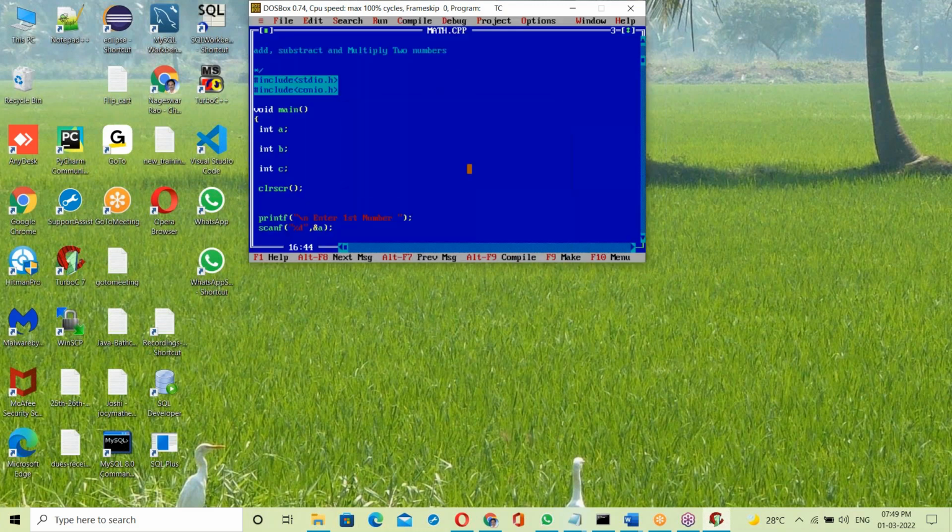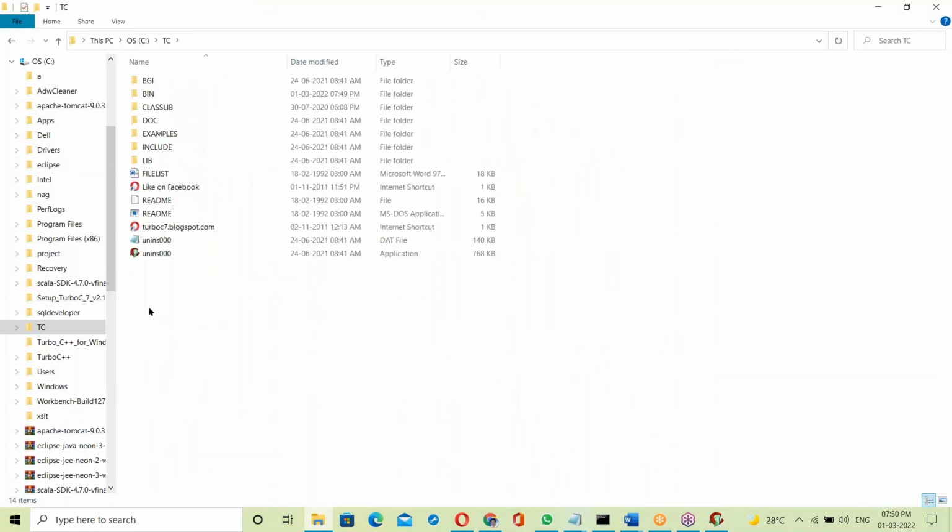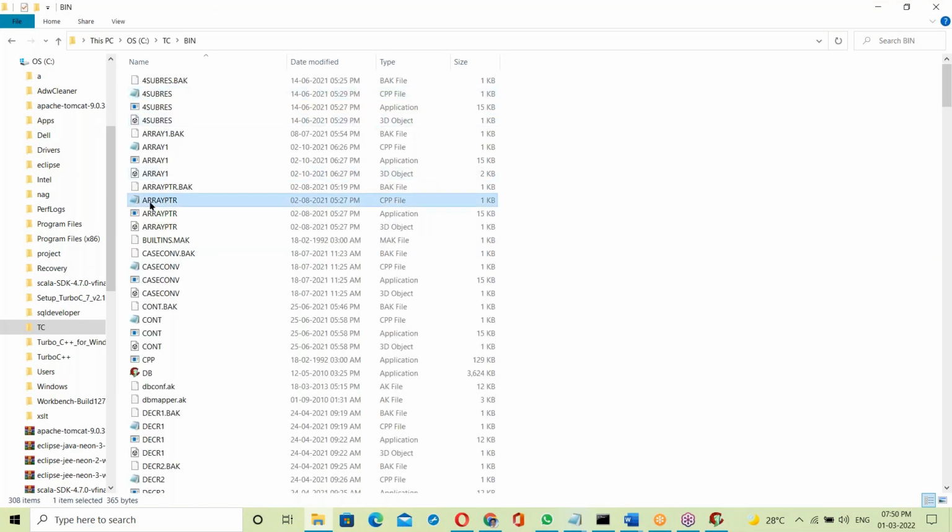How is it actually working here? What is happening in the back end? Yes, it's a Turbo C IDE. Let us look at the back end process. In the C drive, Turbo C is installed. Inside the bin folder, all the programs are saved.